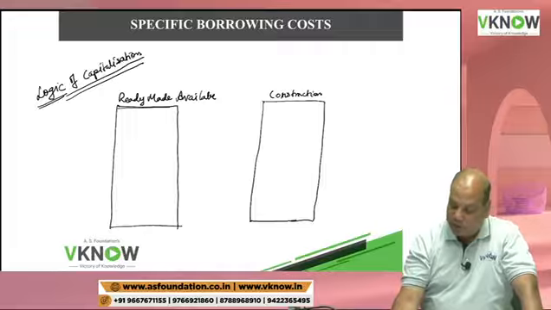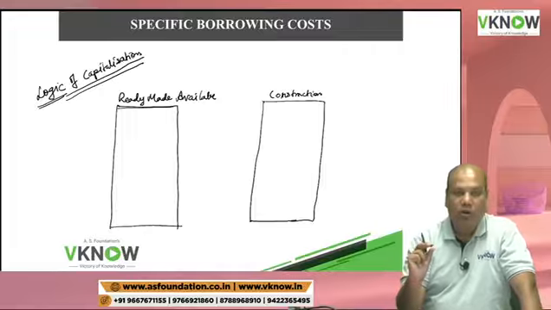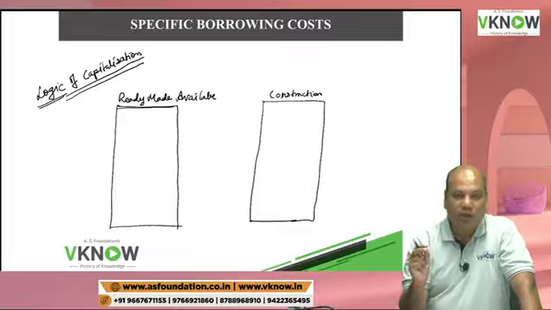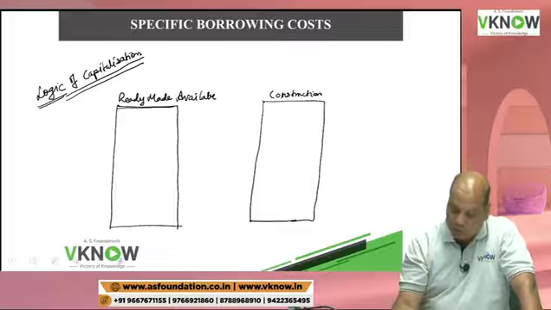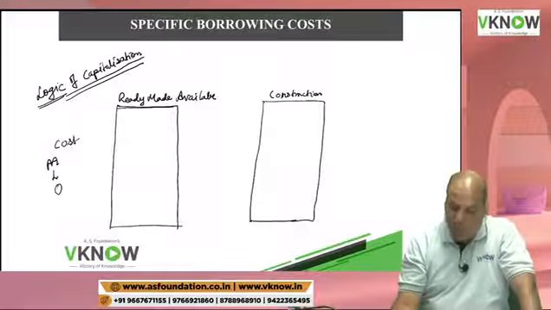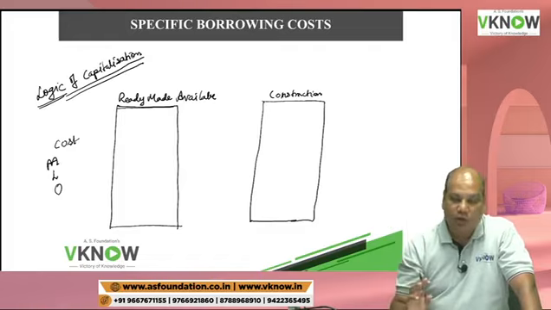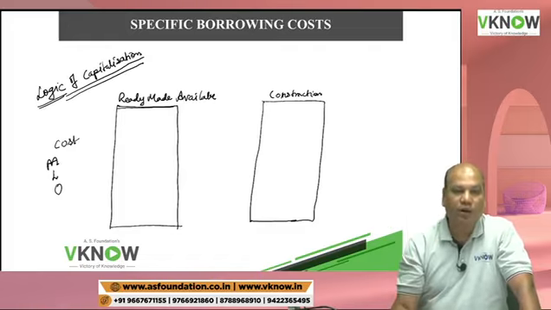Now here, if you purchase this building, the seller of the building or the builder will charge you not only for the cost incurred on material, labor, overhead, but the builder has also blocked his funds. His funds get blocked for some time.